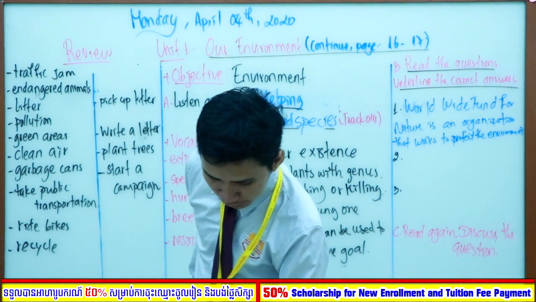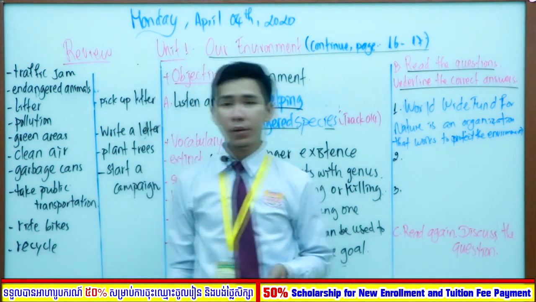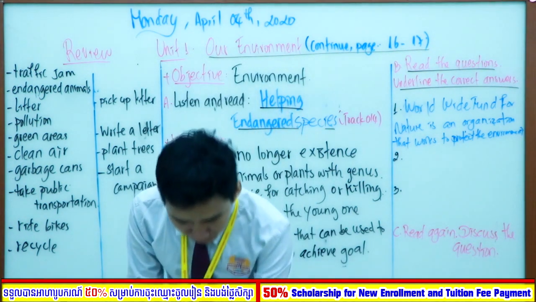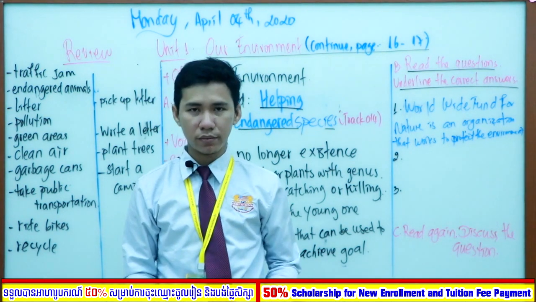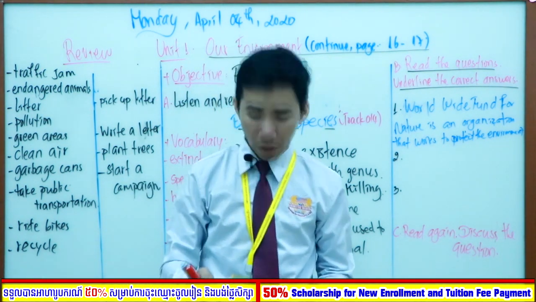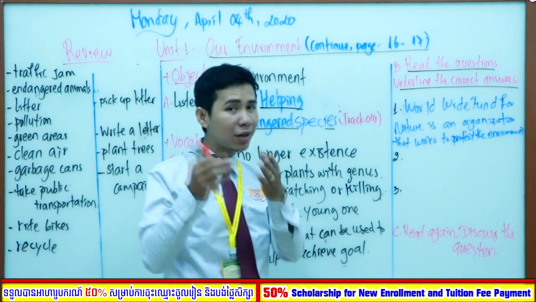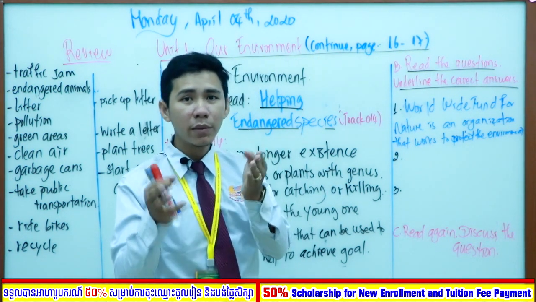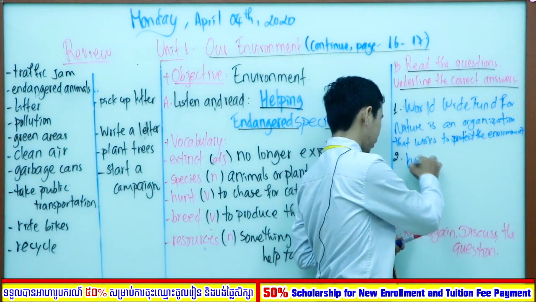The second question is how do humans affect animals' lives? How do they affect it? Humans can affect animals' lives by making pollution, and also by hunting.